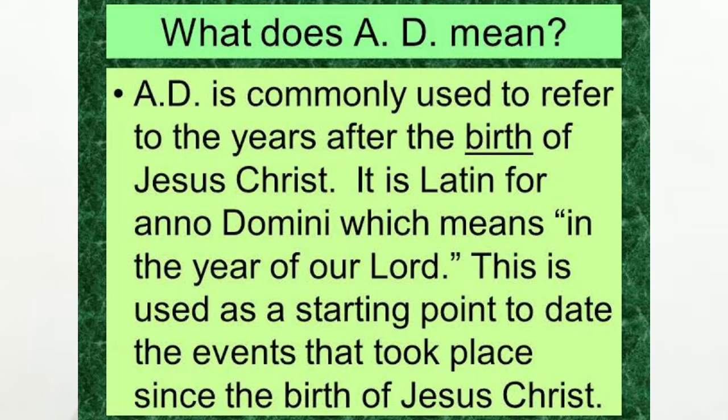Second time frame is AD, which is also known as CE. AD refers to Anno Domini. It means in the year of the Lord. Here Jesus Christ is referred to as Lord. In place of AD, CE is also used, and CE stands for Common Era.